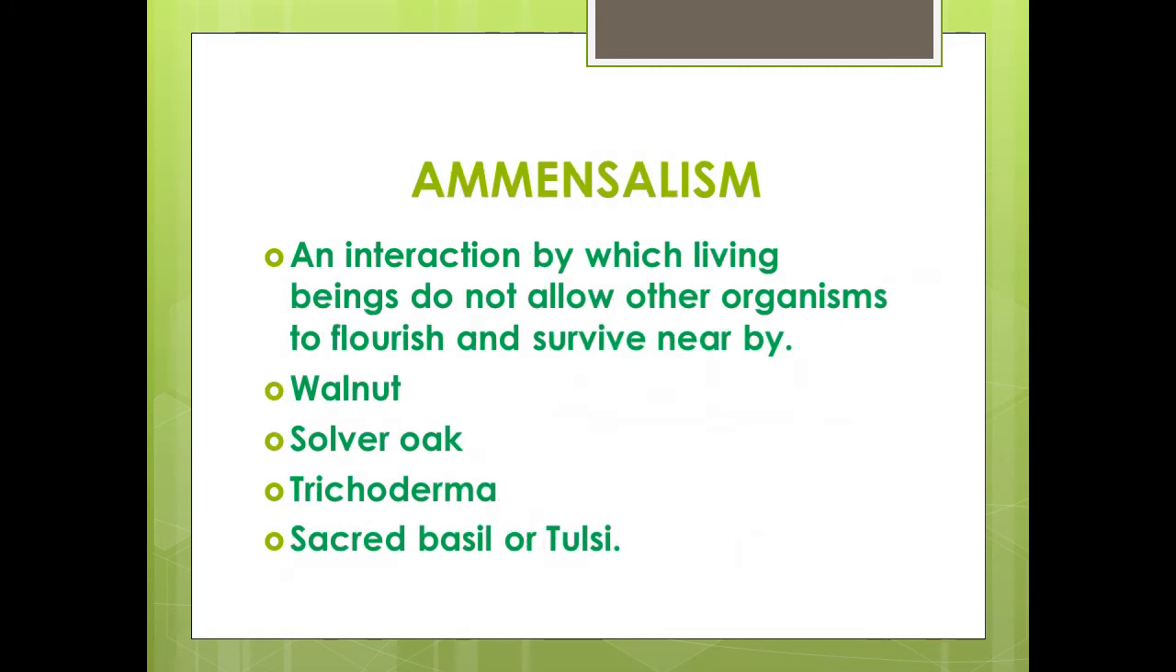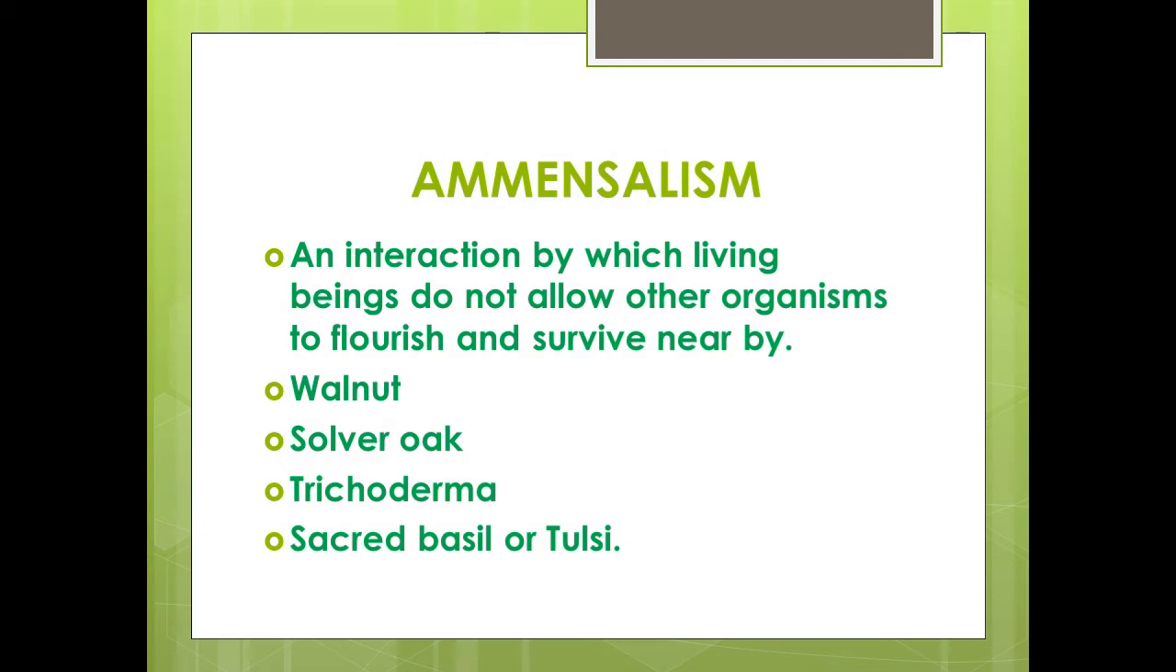Commensalism, an interaction by which living beings do not allow other organisms to flourish nearby. Example, smother crops do not allow the weeds to grow near. Example, sunflower, sorghum, barley, walnut, roots and hulls of black walnut, which is also called Juglans regia, produce a chemical called juglone, and this affects the growth of tomato, apple, and alfalfa.